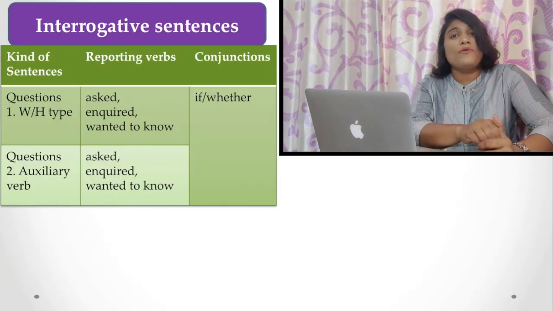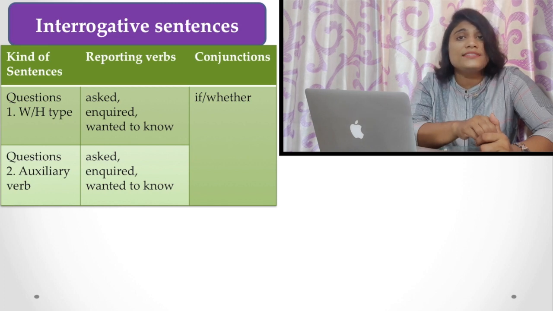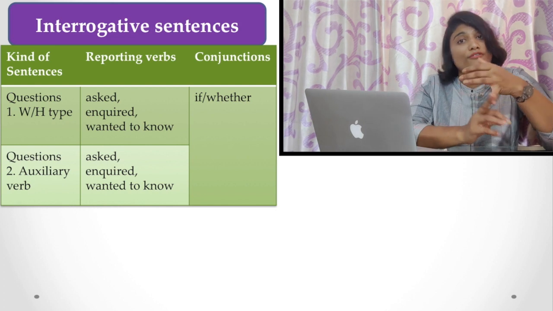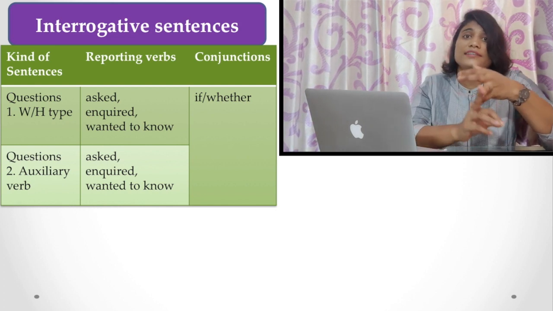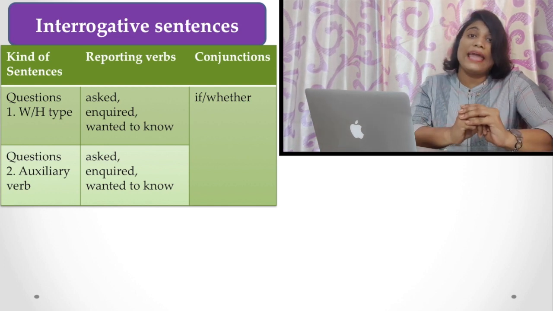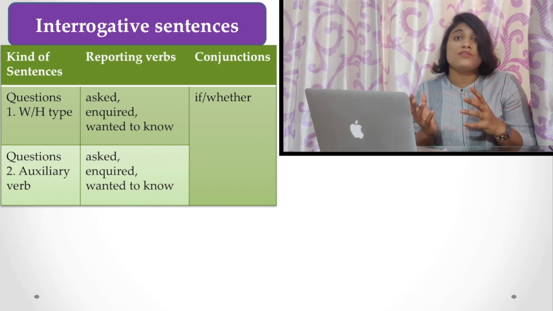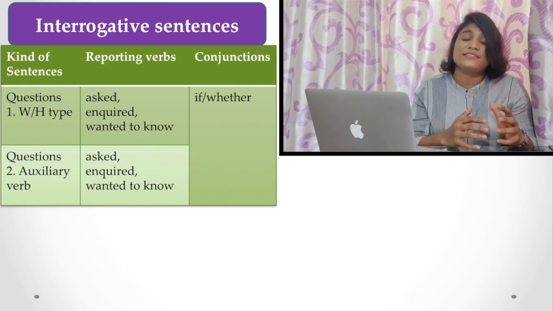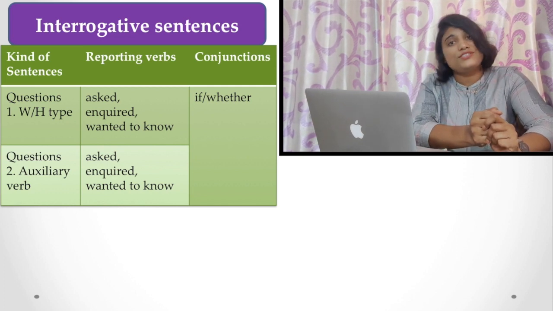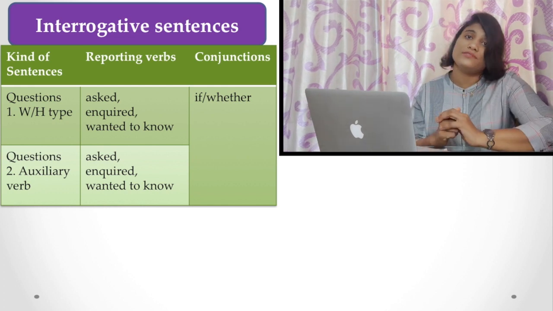Now, the vital point, another important thing: you have to change several kinds of sentences, that is, sentences like interrogative sentences, imperative sentences, or exclamatory sentences. Those who have any queries regarding the sentence divisions in English based on purpose, please do watch my video on English sentences based on purpose, and I will provide the link in the description box below.